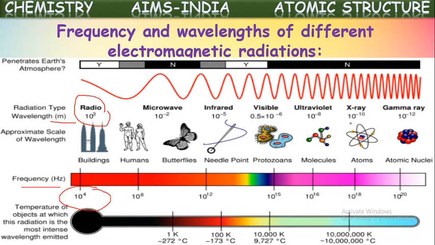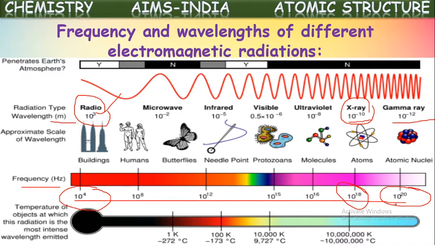Whereas if you see X-rays or gamma rays, the wavelength of X-rays is given as 10 to the power of minus 10 meters. It is very, very small when compared to the radio waves wavelength. So their frequency and energy are much higher. For X-rays and gamma rays, wavelength is very short, so they carry high energy and high frequency too. So both are inversely proportional to one another. As we can observe from this chart, as wavelength decreases, frequency increases.